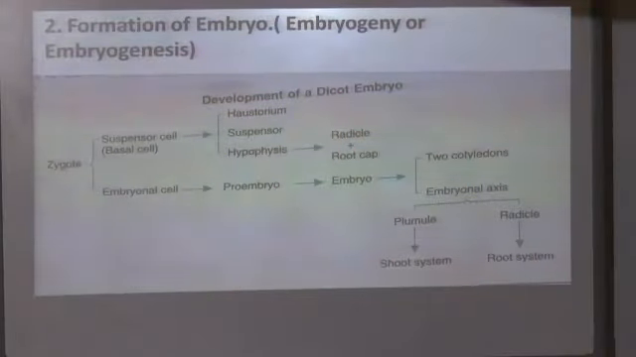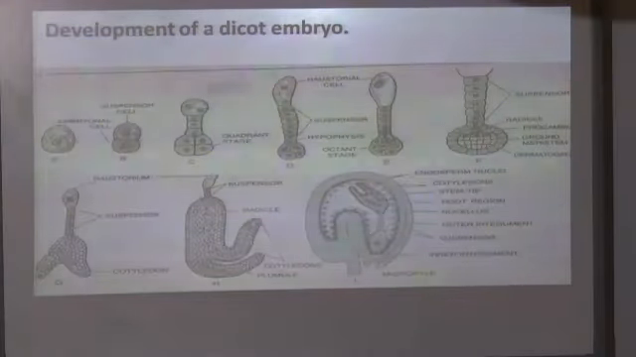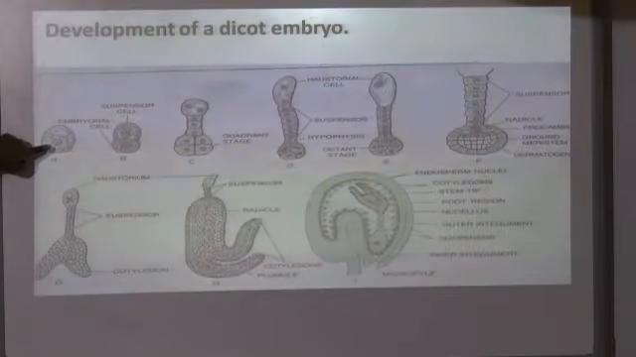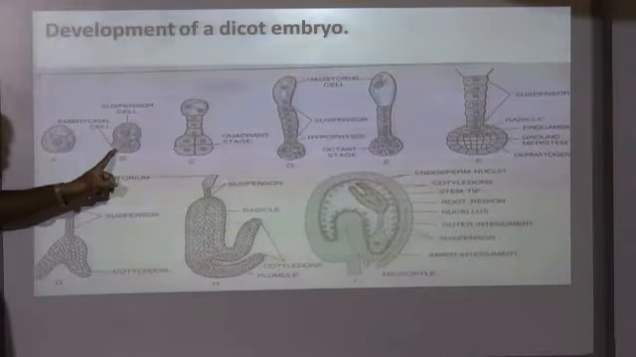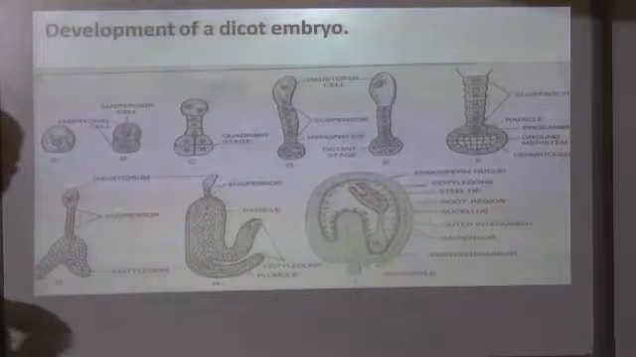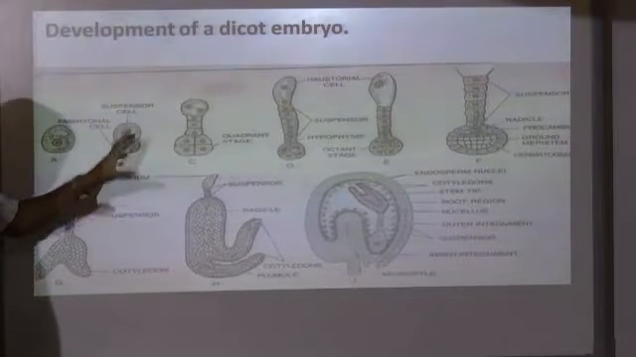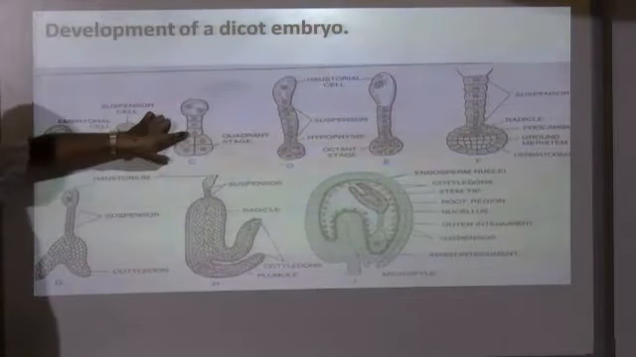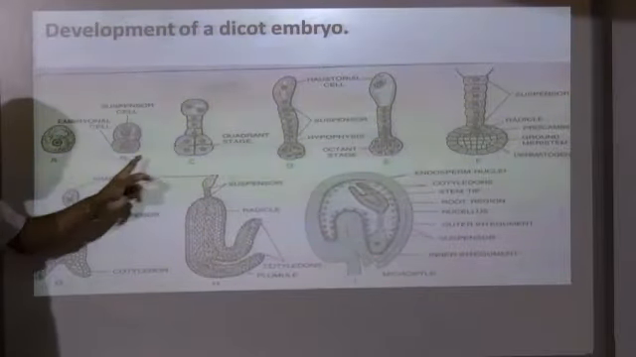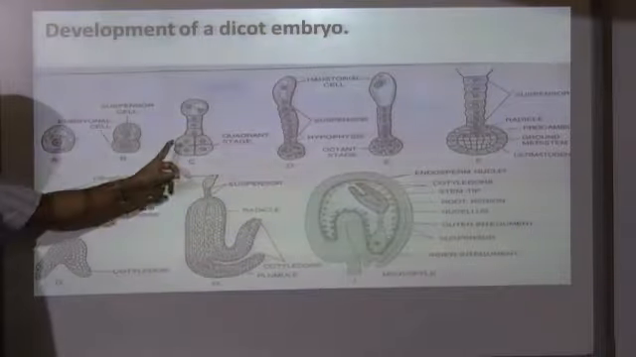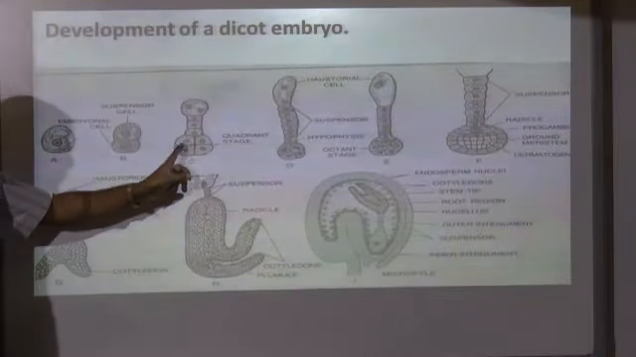Now let's see diagrammatically how it takes place. So here you see, just now I told you, zygote. The zygote divides into two: the upper part, that is the suspensor cell, and the lower part, that is the embryonal cell. Then in the meantime, this suspensor cell will further divide. At the same time, the lower embryonal cell also will divide into 1, 2, 3, 4.